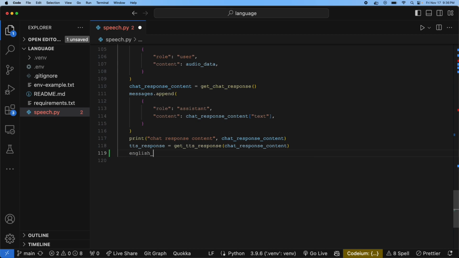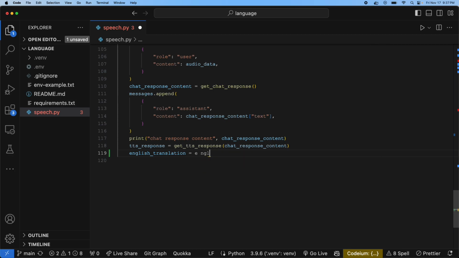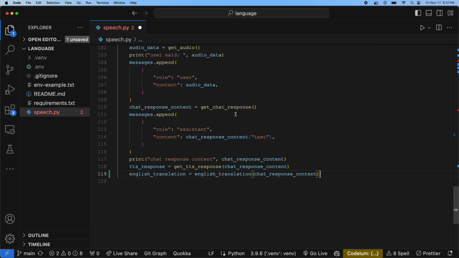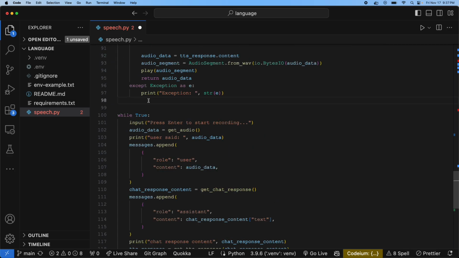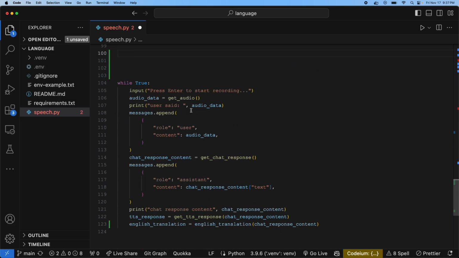So let's do an English translation variable and set it to just do English translation function, and we'll pass in the chat response content as well. So let's go up here and write this function. We'll define the English translation, and we will pass in the chat response content.